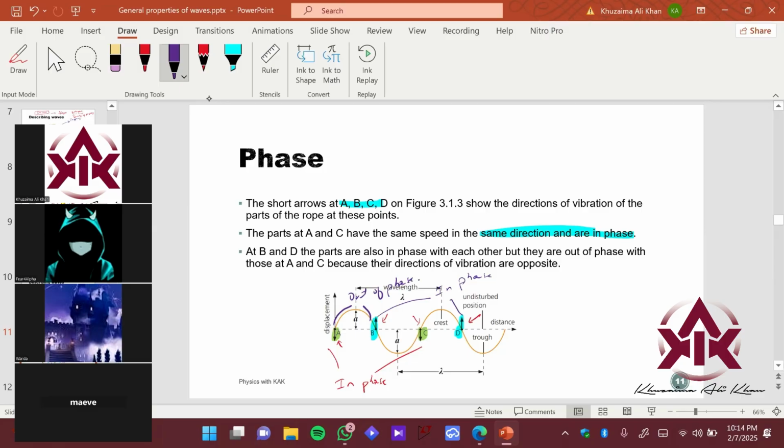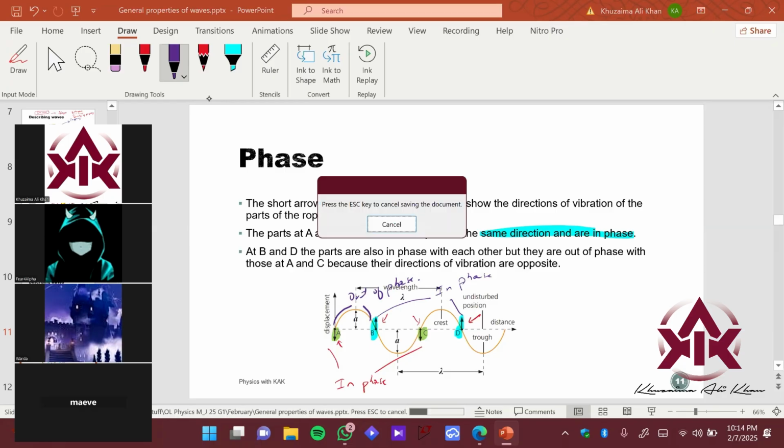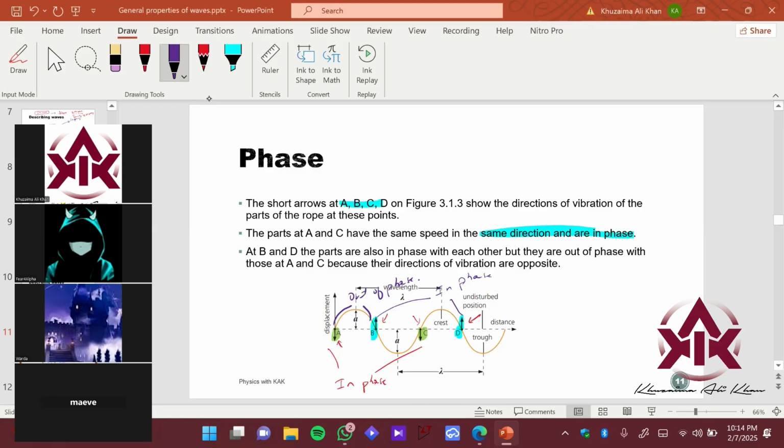If they're moving in the same direction at the same time, for example A is moving down and C is also moving down, or A is moving upwards and C is also moving upwards, then they are in phase, synchronized to each other. If they're moving opposite to each other at a certain time, they are called out of phase. If it makes sense, thumbs up.